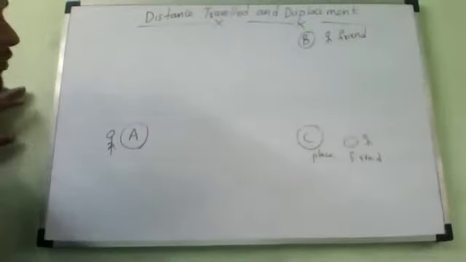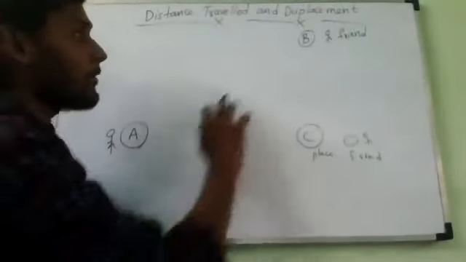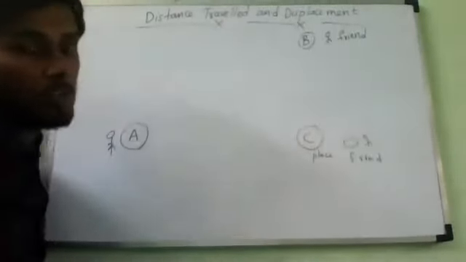So finally he wants to reach here, but before that he wants to meet B. So what is the path he will choose?